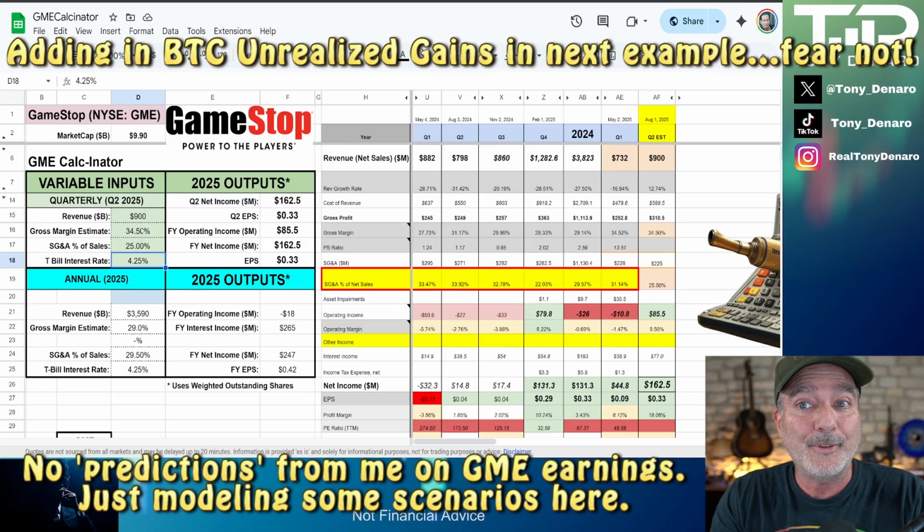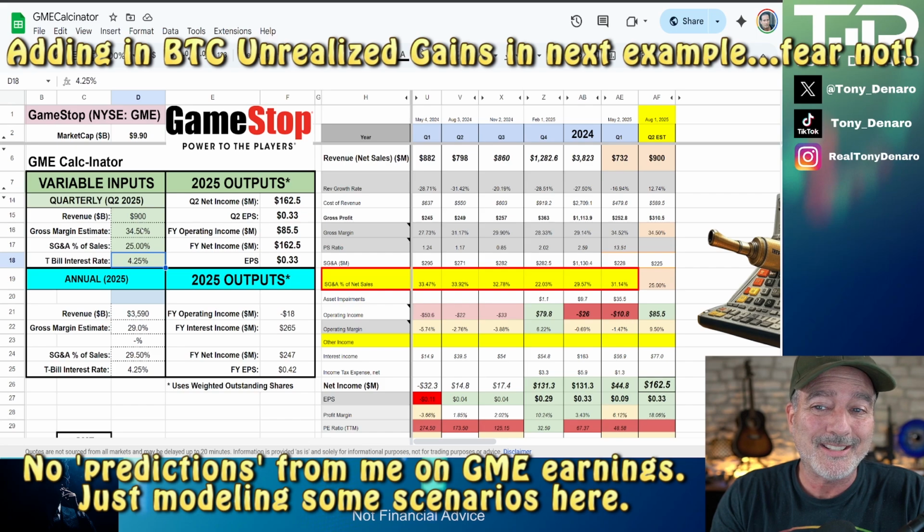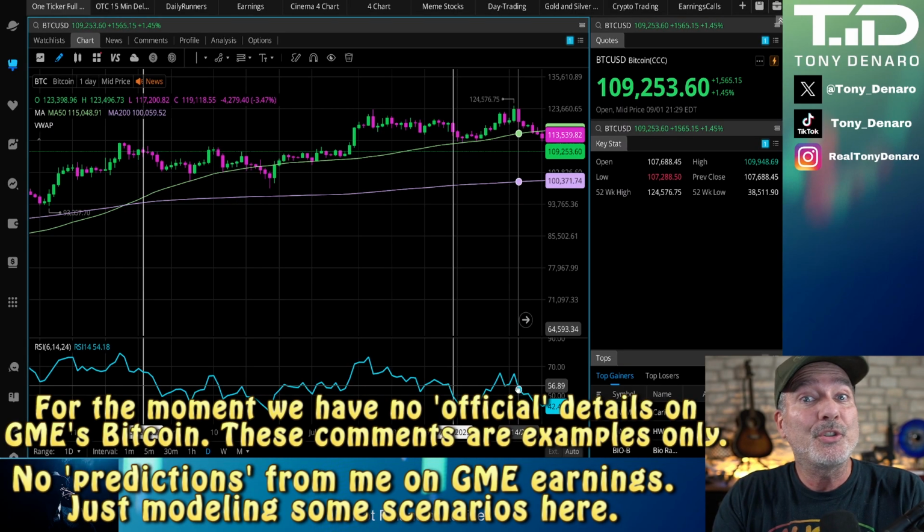Keep in mind, I have no idea. I'm not making any predictions what GameStop is going to report. We're just modeling based on a couple of numbers that are floating around out there, making some guesses on things like margin and SG&A.